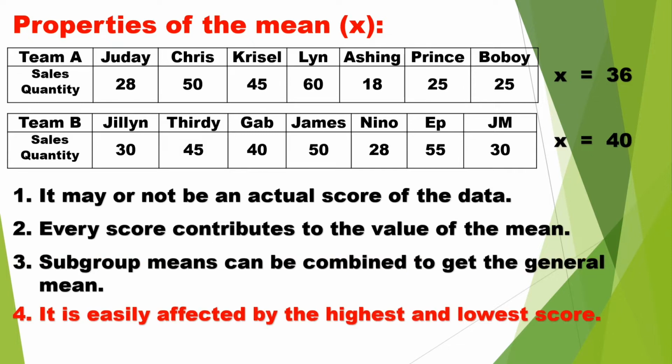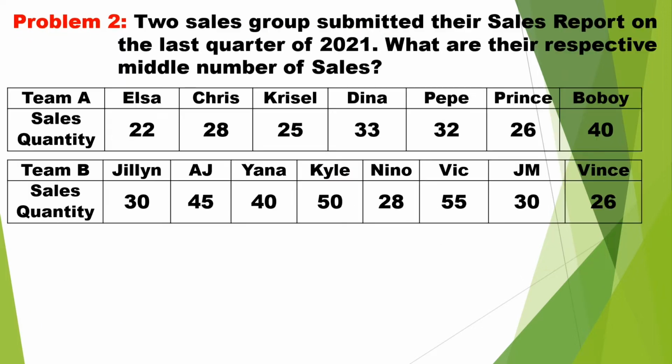And last, number 4, it is easily affected by the highest and lowest score. In Team A, the highest is 60 and the lowest is 18 sales quantity. Its mean is 36. While in Team B, the highest is only 50 and the lowest is 28, but the mean is higher at 40.